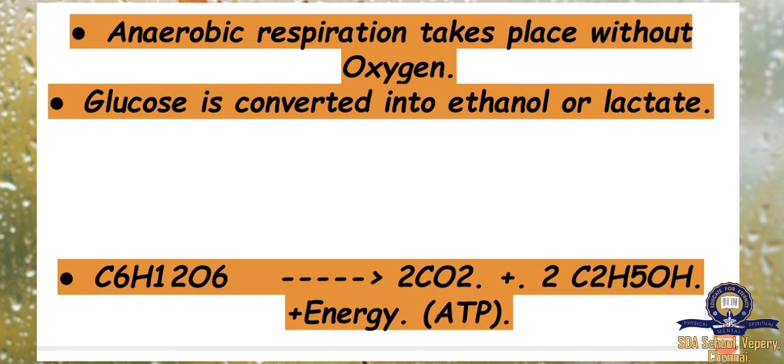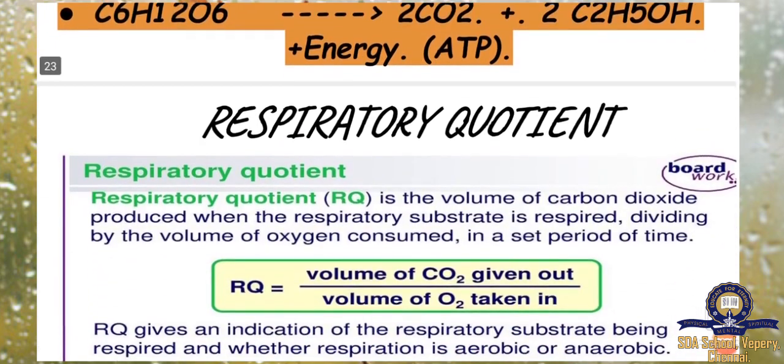First, glucose undergoes a reaction, carbon dioxide and then ethanol, C2H5OH, are formed, and then energy, ATP, is released. So, without the help of oxygen, glucose is converted into ethanol and carbon dioxide, and energy is also released.